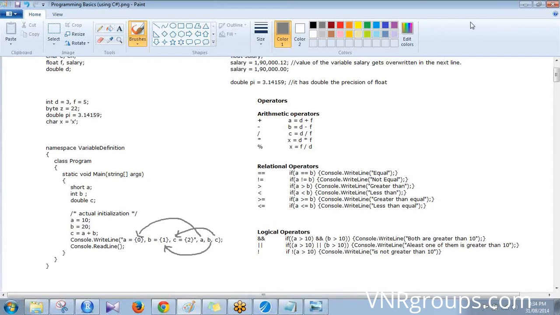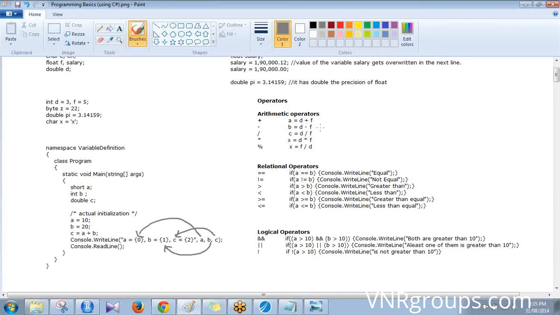Yeah. Right. Now, in a program you will be comparing values. You will be doing some addition, subtraction, multiplication, division, remainder operation, also called modulus operation, and comparing two values whether they are equal, whether they are not equal, greater than.